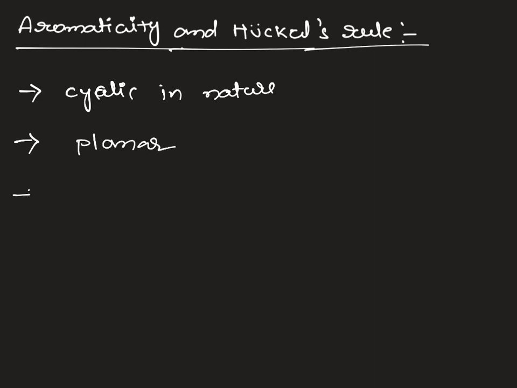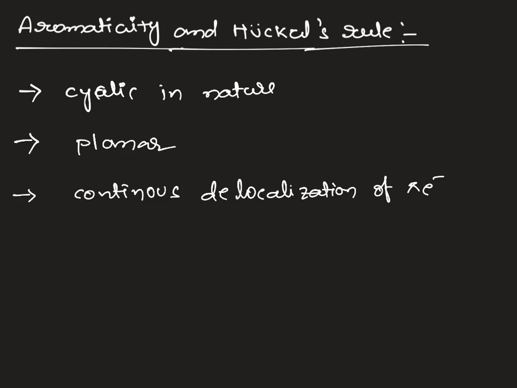And the third condition, the cyclic compound should contain delocalized pi electrons. Continuous delocalization of pi electrons. Pi electrons should be present in the molecule.